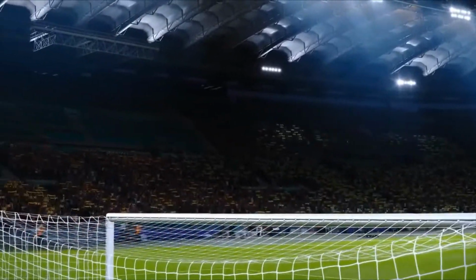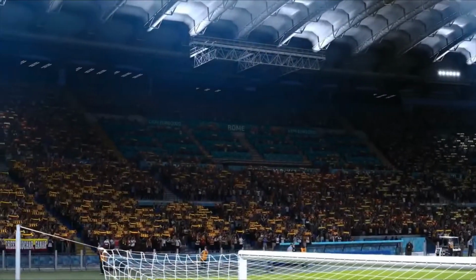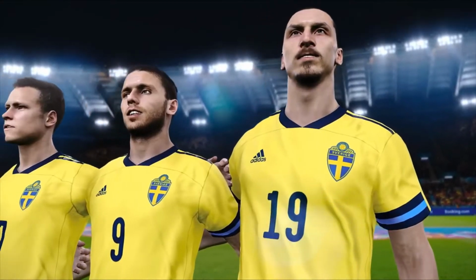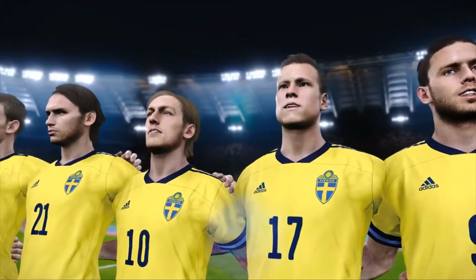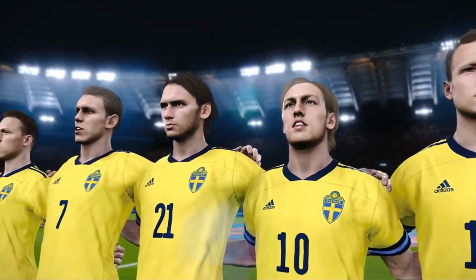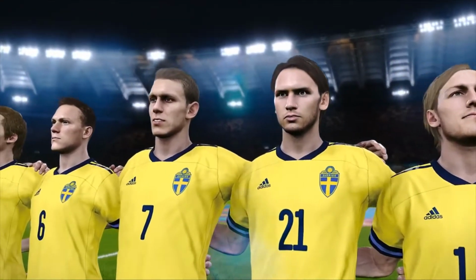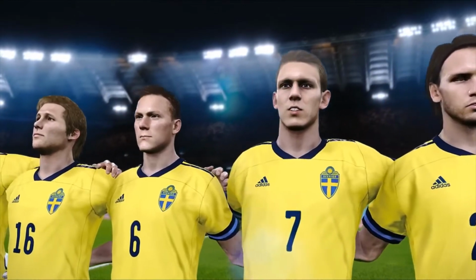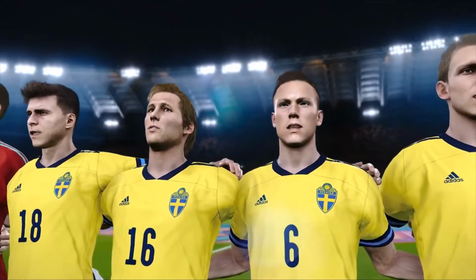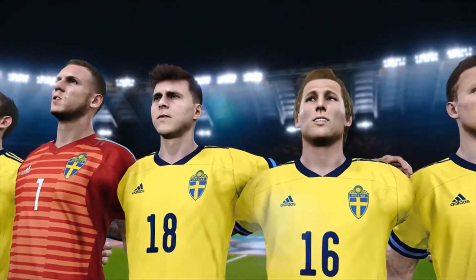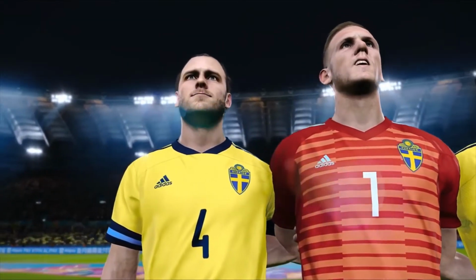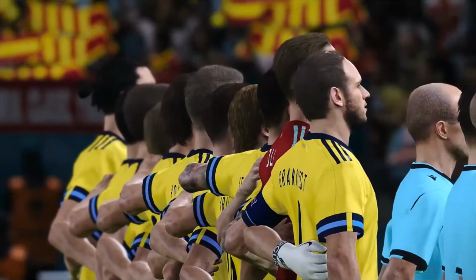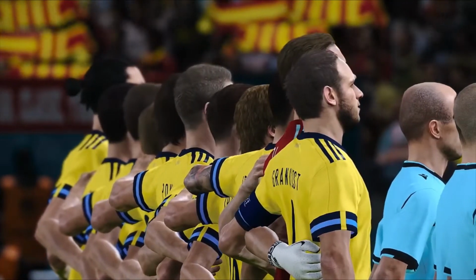There's a lot of pressure for both of these sides. Of course, we've seen in the tournament so far a couple of teams shocked with these games. And it's going to be a tricky one, of course. The Belgians did lose to the Russians in the first match of their group. Could the Swedes potentially shock the Spaniards in this first match day of Group E? Of course, there's a lot of tricky games in this group. A lot of very similar teams on paper.